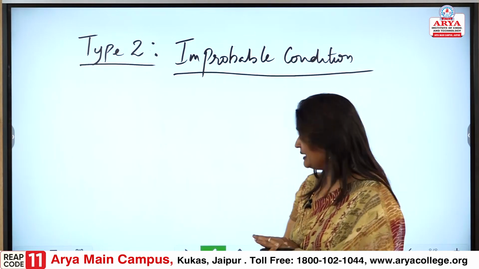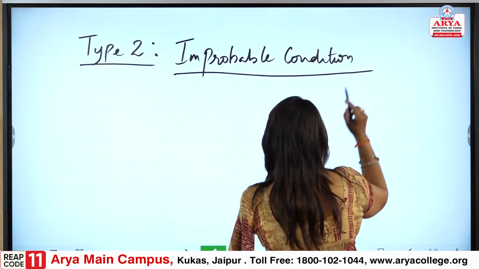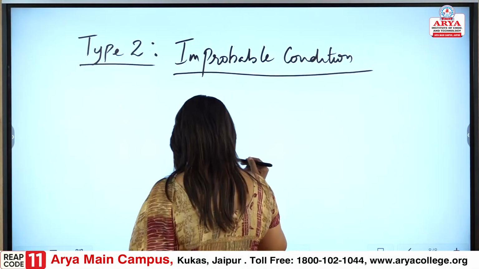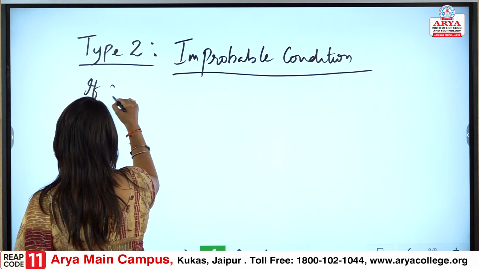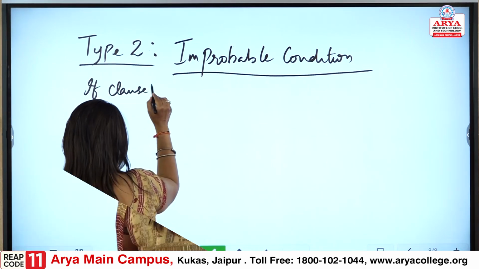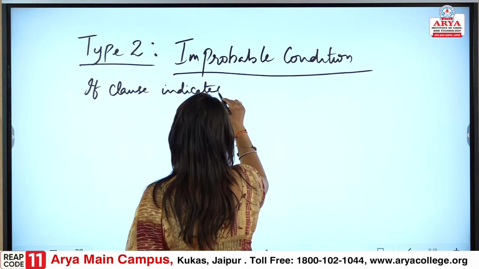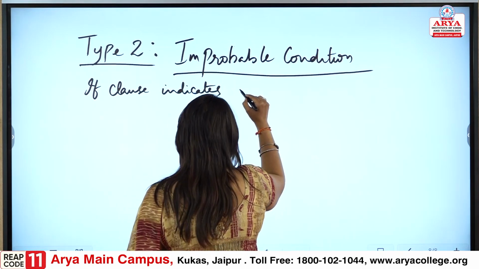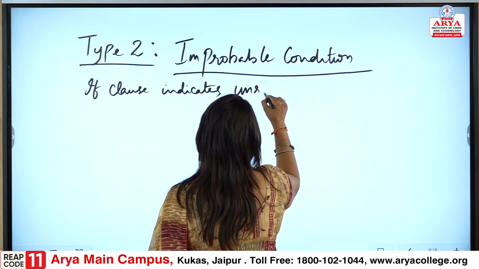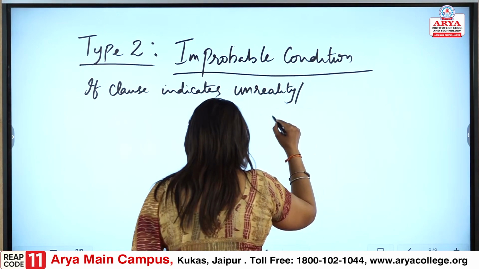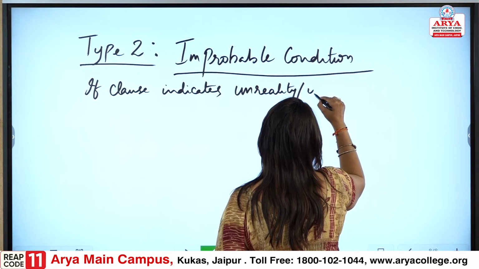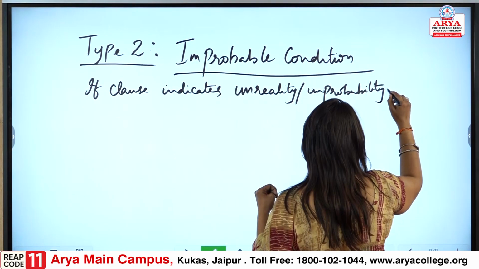What is improbable condition? Let me tell you this. If clause indicates unreality or improbability, okay,